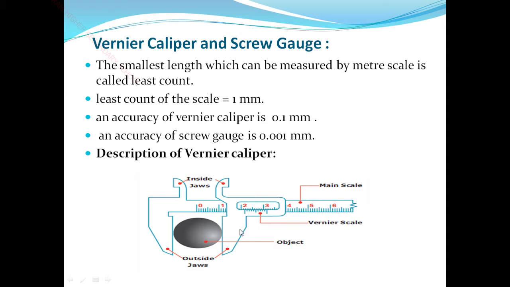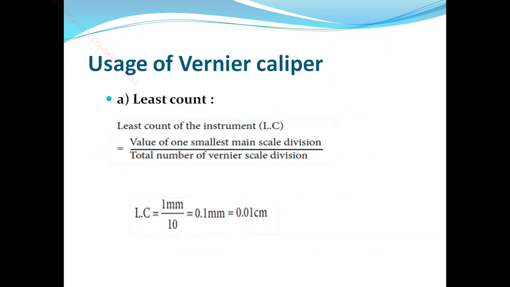Okay, so first we calculate the least count. Now, the usage of Vernier calipers: the least count of the instrument, LC, is equal to the value of one smallest main scale division divided by the total number of vernier scale divisions.